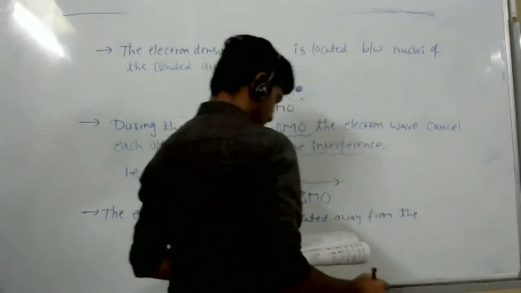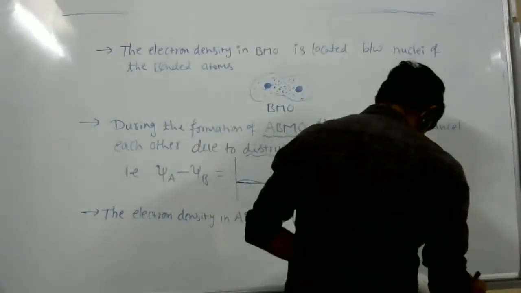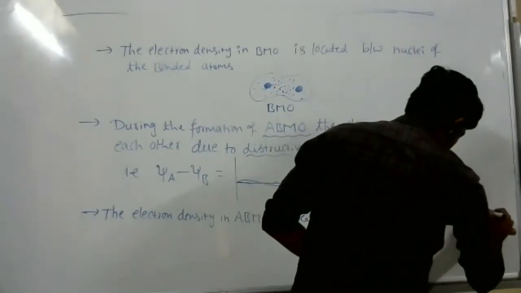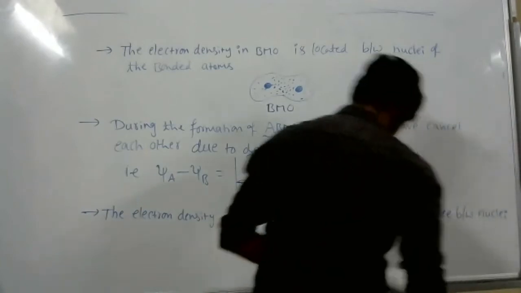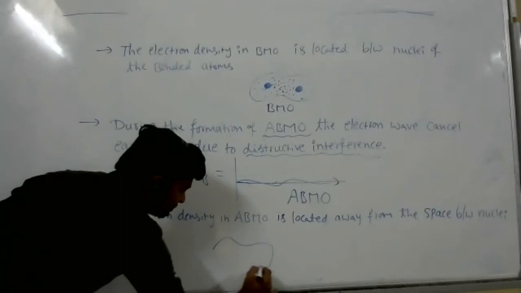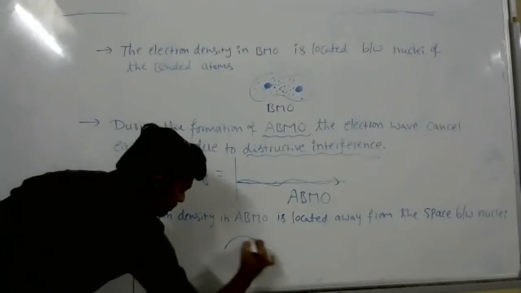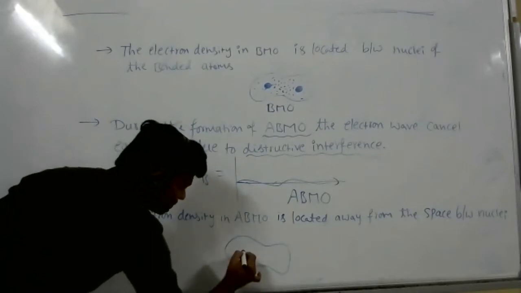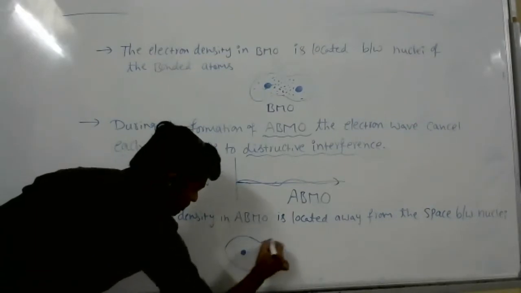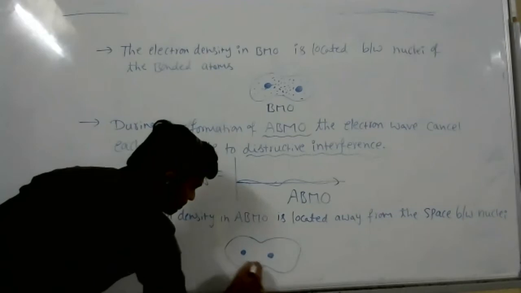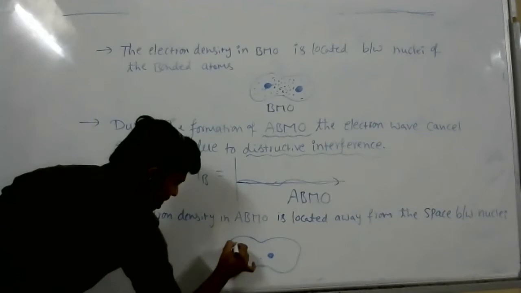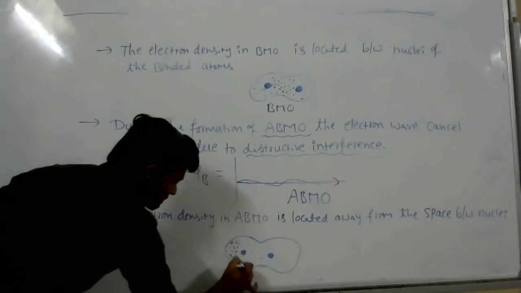Away from the space between nuclei. So here electron density is very less, but maximum electron density is moving away from the nucleus.